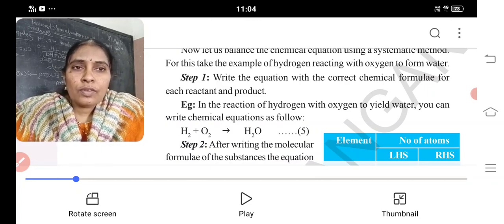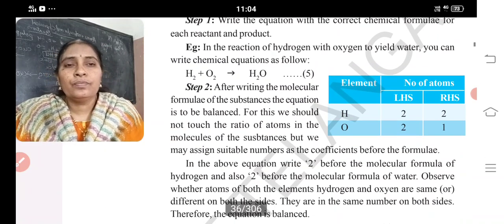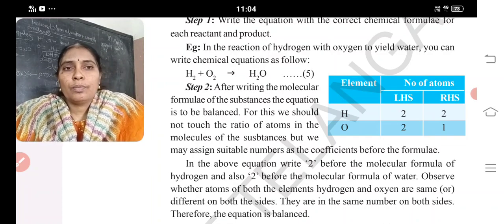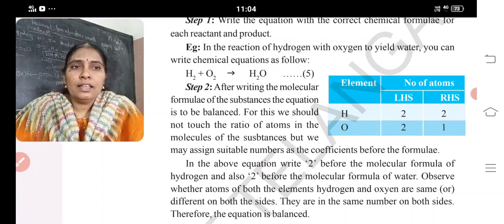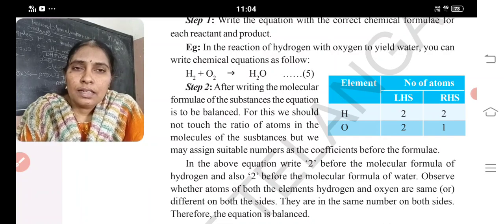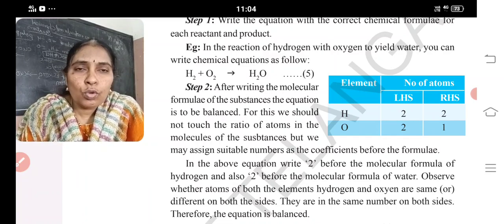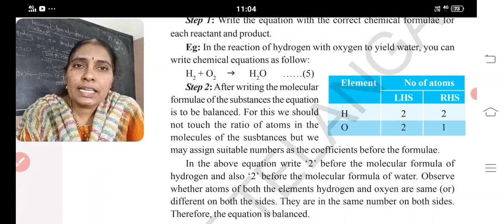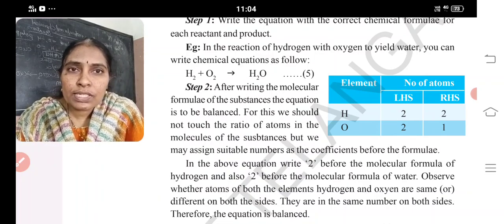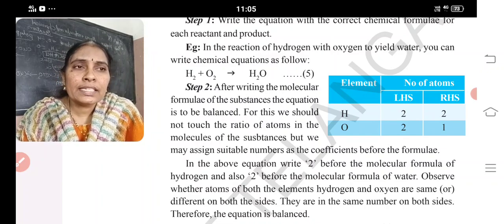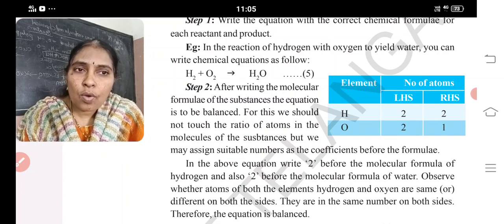After writing the molecular formulas, the equation is to be balanced. For this, we should not touch the ratio of the atoms in the molecules of a substance, but we can assign suitable numbers as a coefficient before the formula. So how many elements are present in the reaction towards the left hand and right hand side? Only two, that is hydrogen and oxygen. And how many hydrogens are there towards the right hand side? 2. How many hydrogens towards the left hand side? 2. And how many oxygens towards the right hand side? 1. Towards the left hand side? 2. So we need to balance the oxygen now.